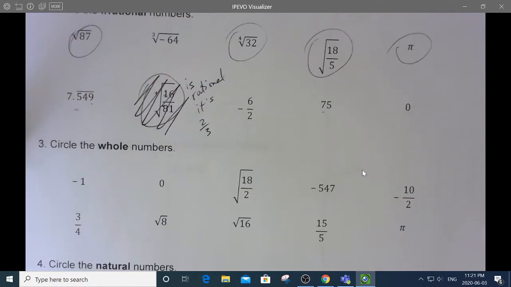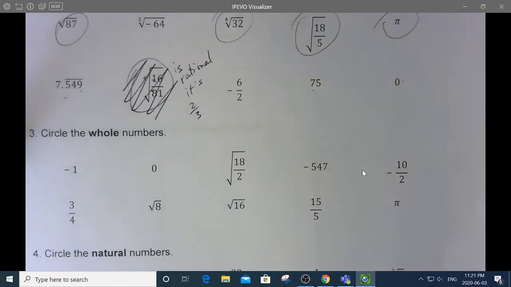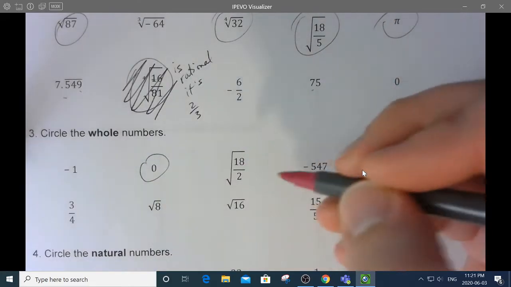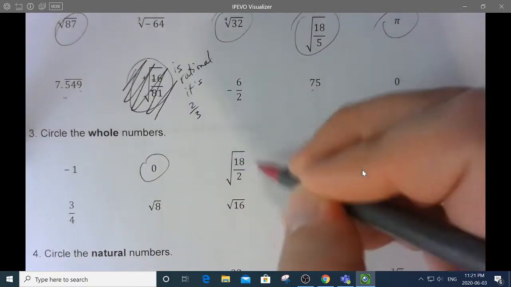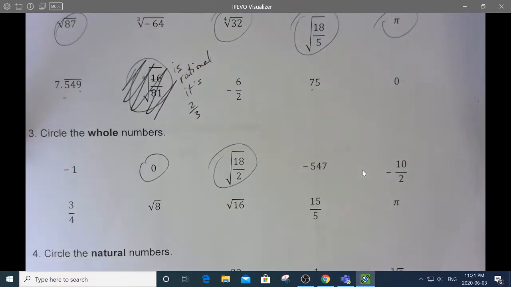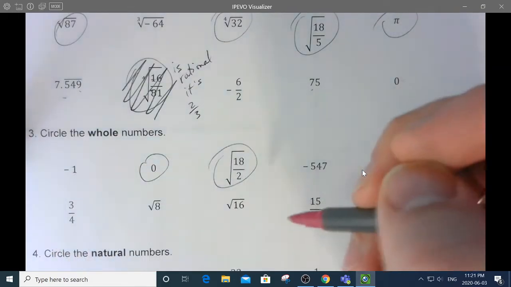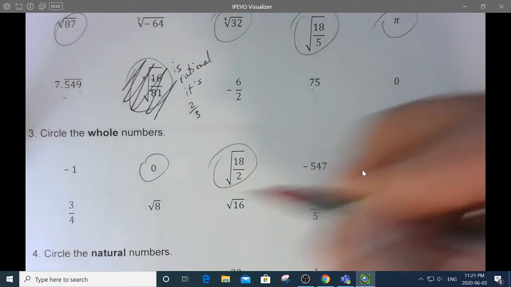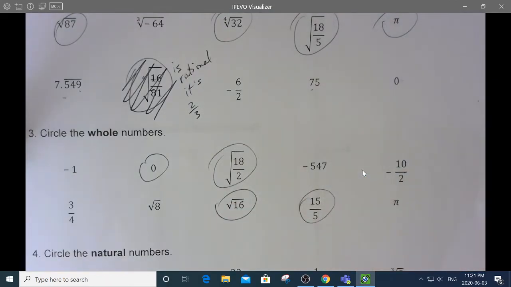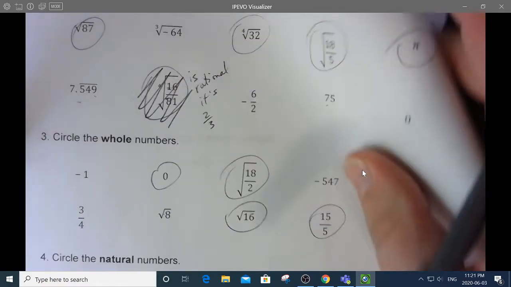Okay, which ones of these are whole numbers? My whole numbers are 0. 18 over 2 is 9. The square root of 9 is 3. So this thing is just a cleverly disguised 3, which is a whole number. That's an integer. That's an integer. The first one was an integer. That's rational. This is irrational. This is 4. You're a whole number. You're 3, and pi is not a whole number. So just those 4.